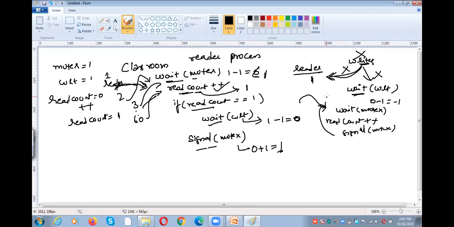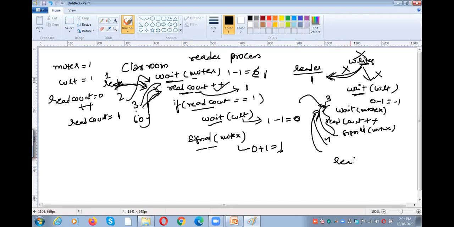Again, reader 3, reader 4, reader 5. Everyone has to perform the operations like this. Like that, all the 60 enter into the classroom. Okay. After that, what we need to do? The reader has to perform the read operation. Once the read operation is over, what we need to do? The readers will leave the classroom one by one.